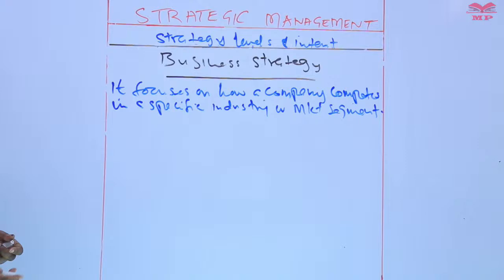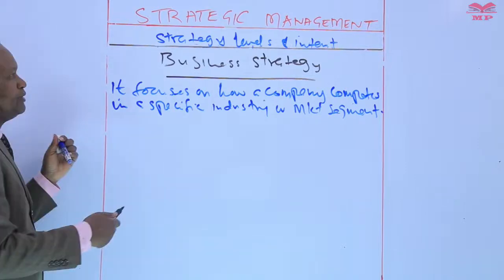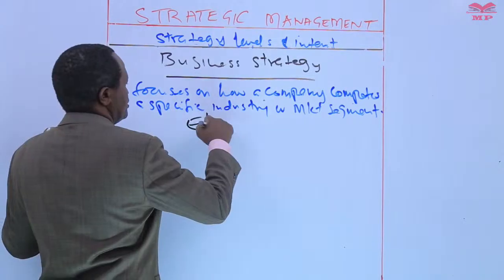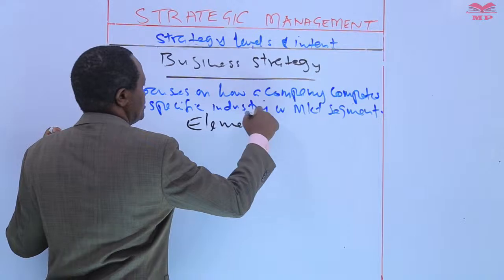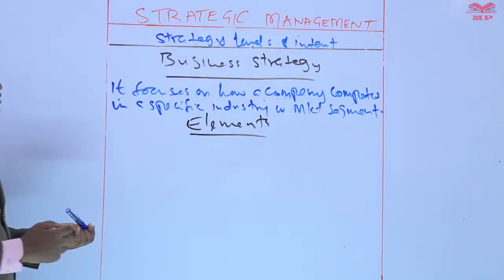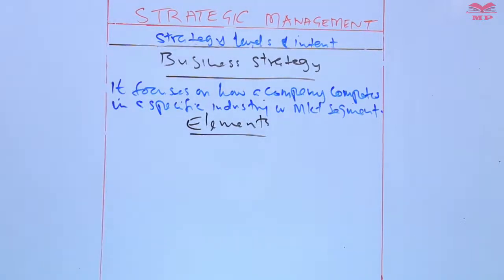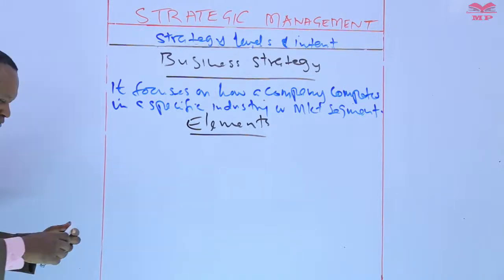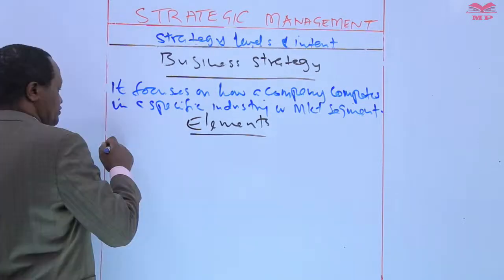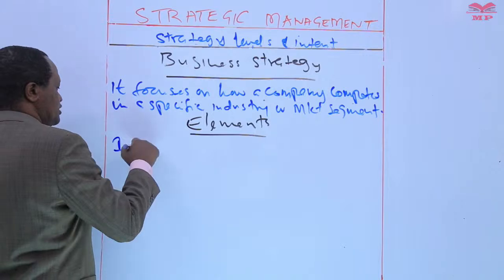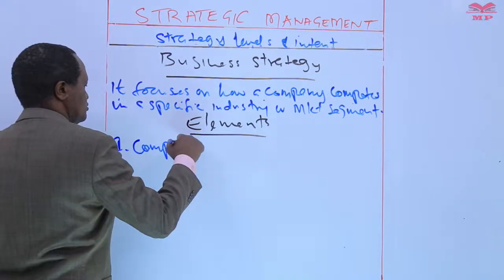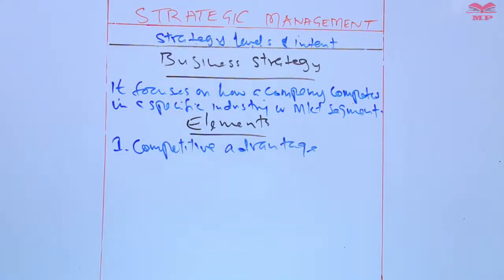So what are the elements of a business strategy? The first element is competitive advantage.